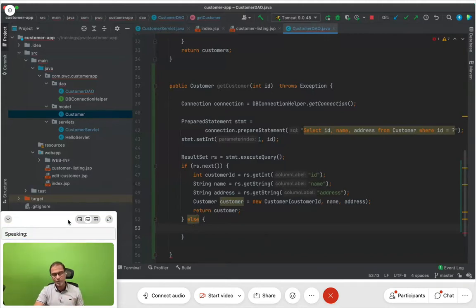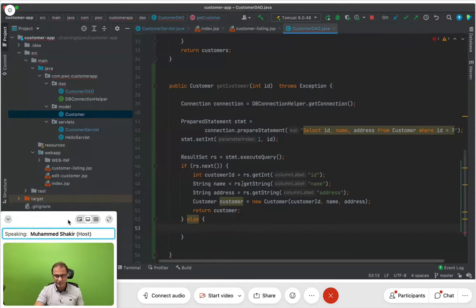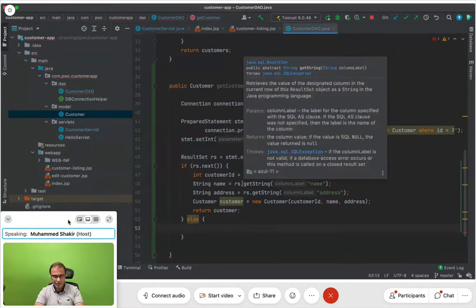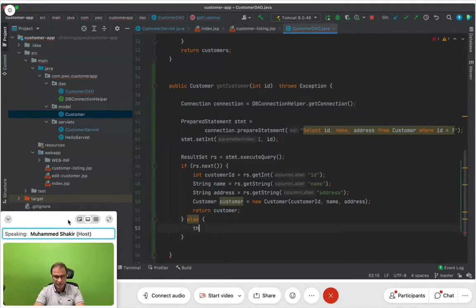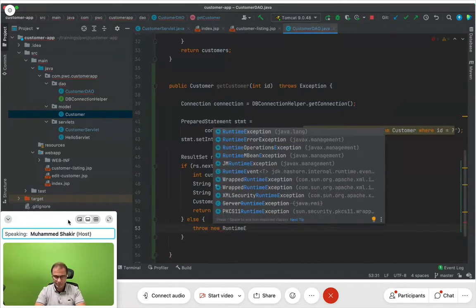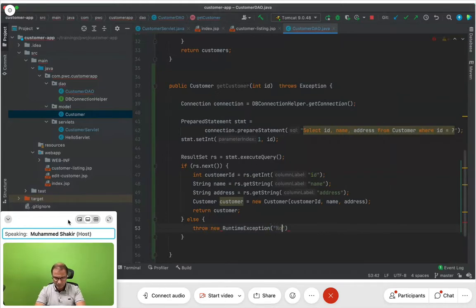And if it is not found, then in that case I will say throw new RuntimeException. Not found, record with whatever is passed as parameter, not found.